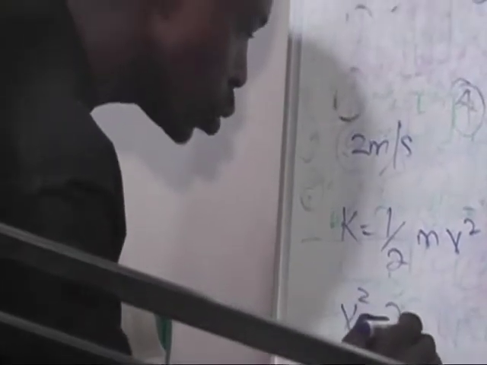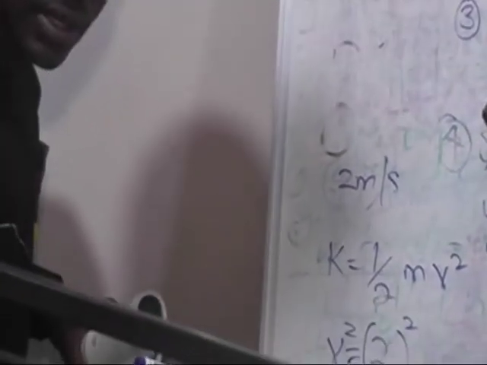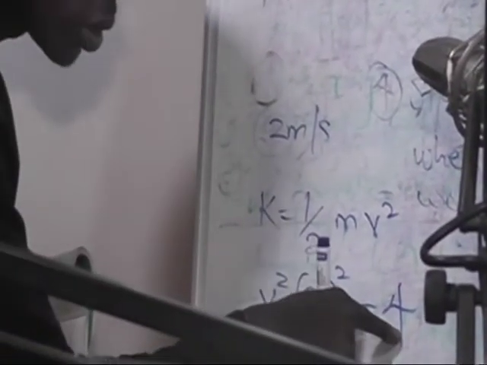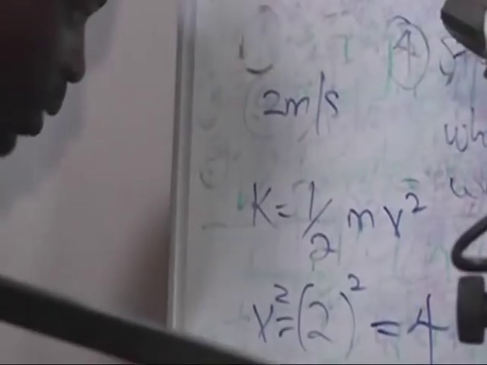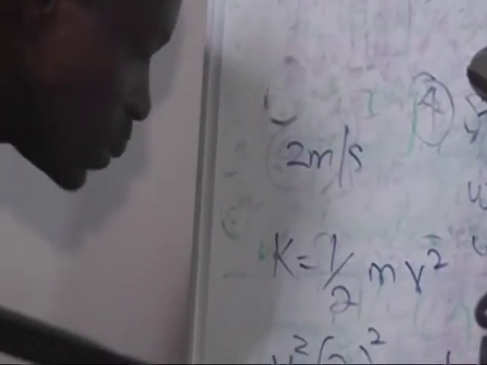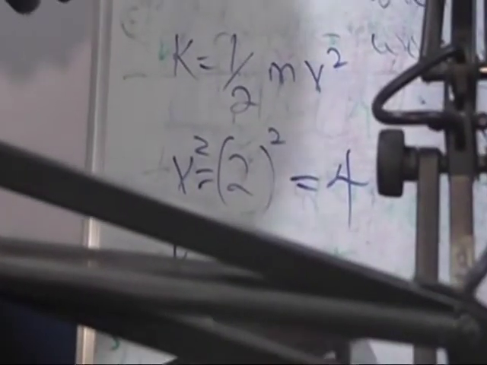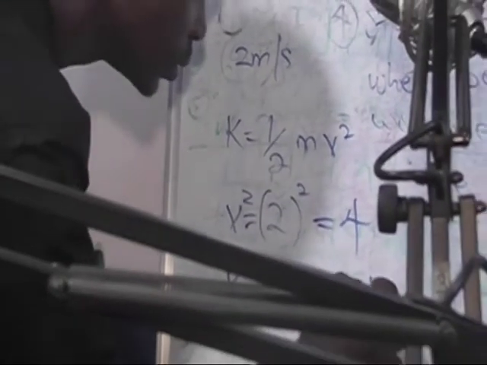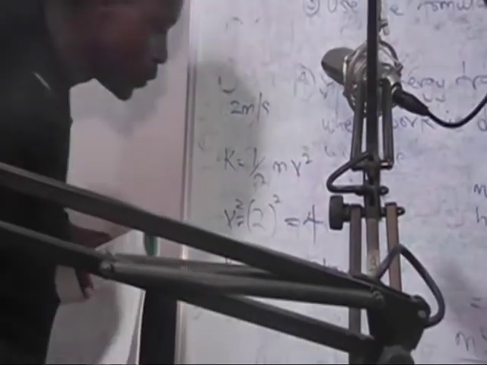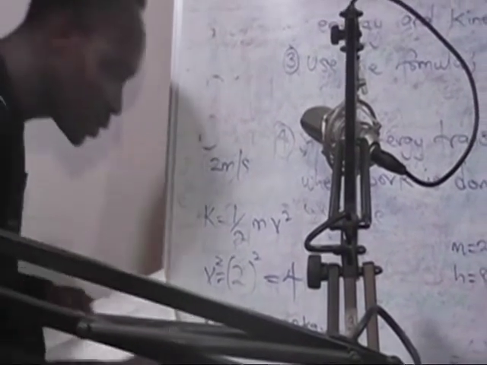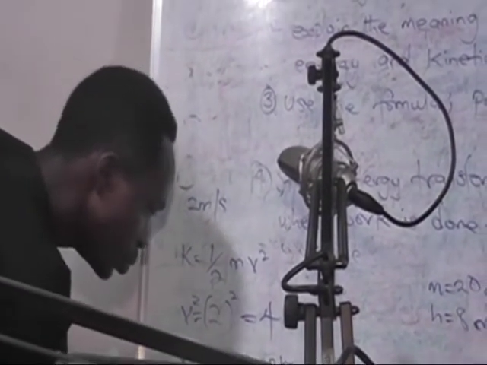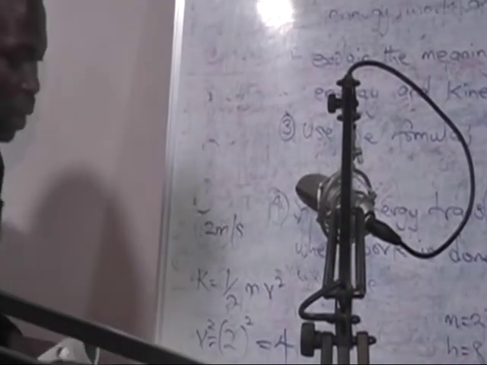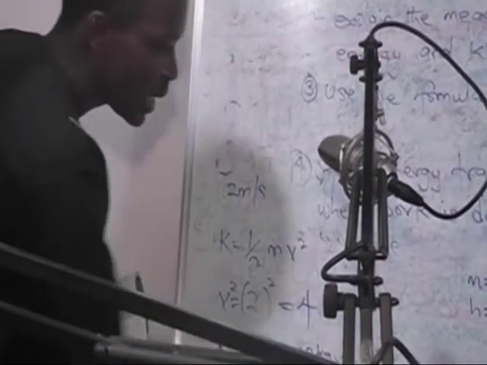So you bring 2 meter per second and you square it. The square of 2 is equal to 4. So our v squared is equal to 4. So you quickly bring down your formula. K is equal to 1 over 2 multiplied by our mass, which is 0.02 kg, and our velocity squared is now 4. If you multiply everything, you have energy equal to 0.04 joules. Now notice that our unit for kinetic energy and potential energy is the joule.